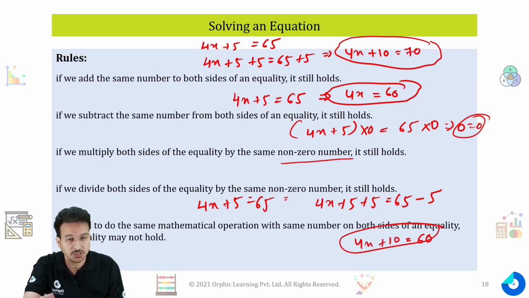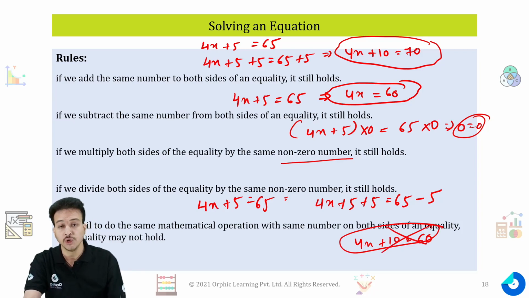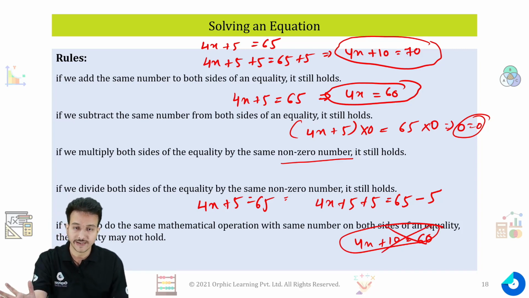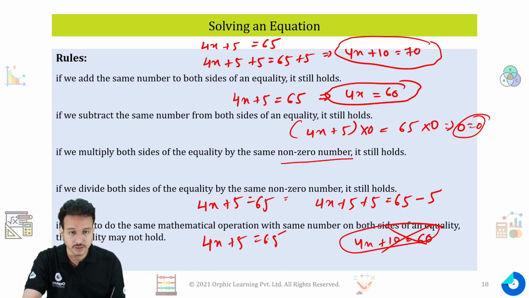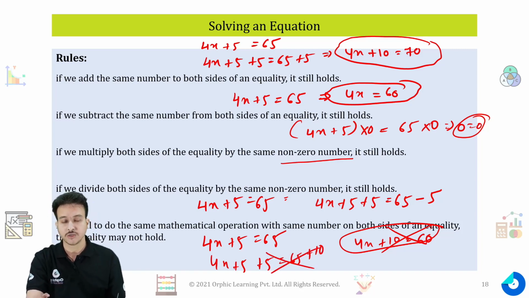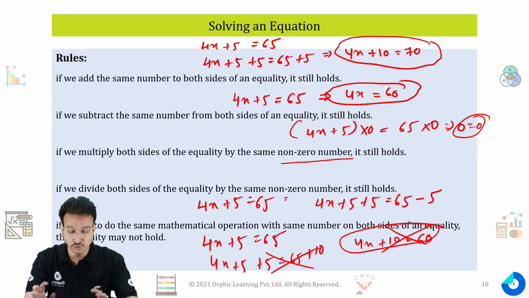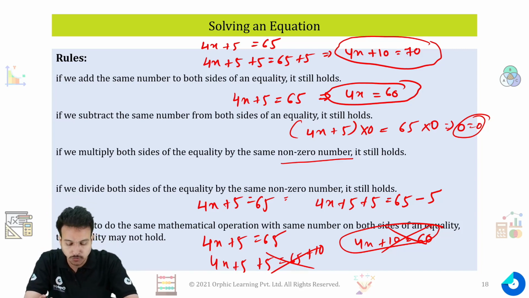Now this equation will not hold true, because you do an addition on one side and a subtraction on the other side, so that is not possible. Similarly, you cannot do this either: adding 5 here and adding 10 here. So these are the rules you need to keep in mind while solving an equation.